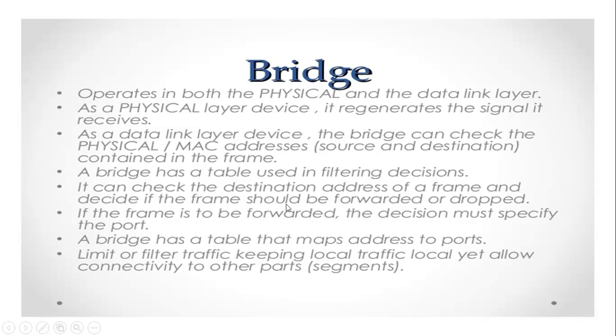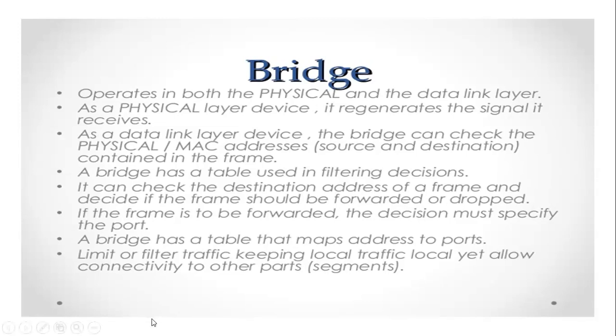So what happens here, when the sender is sending a frame to the destination, the bridge makes a table of all the addresses, and it checks where the frame is coming from and where it has to go. If it is important, first it will forward it, or if there are corrupted signals, it will drop them there only.